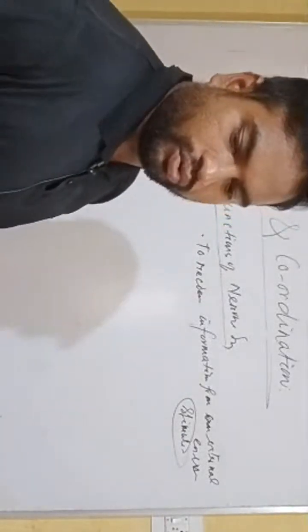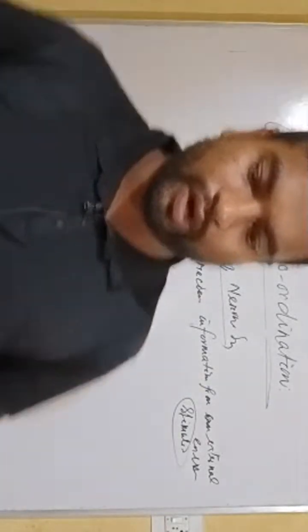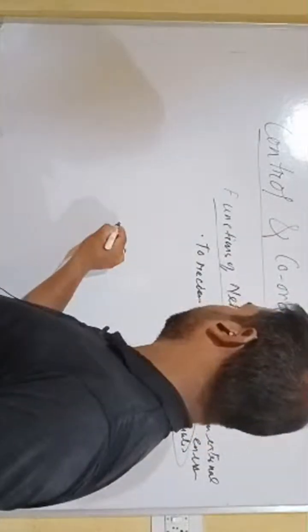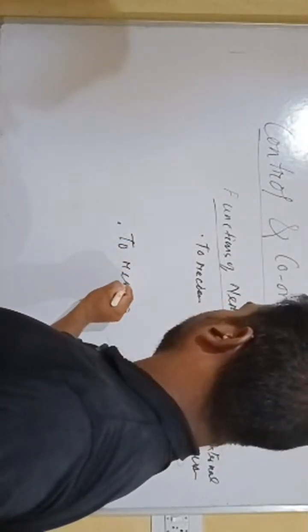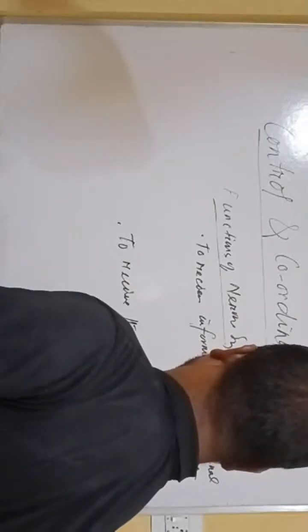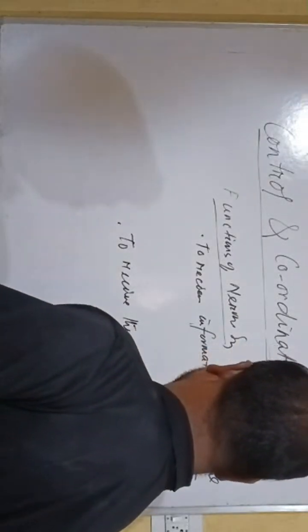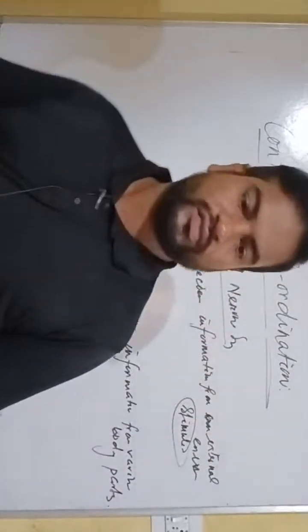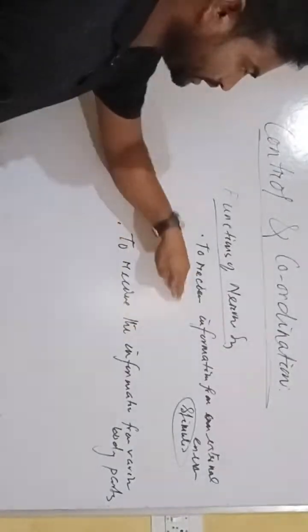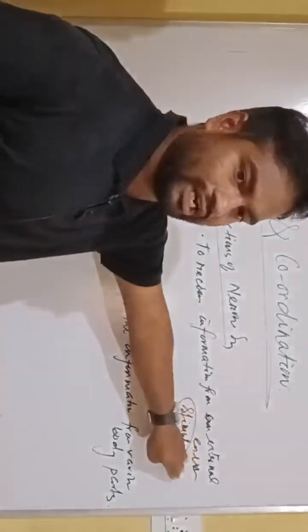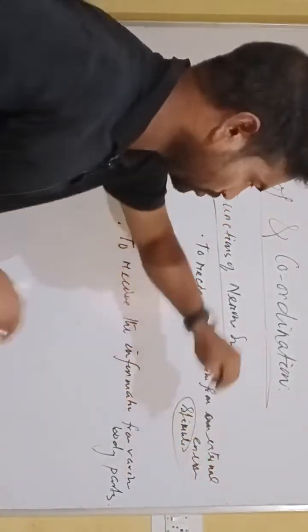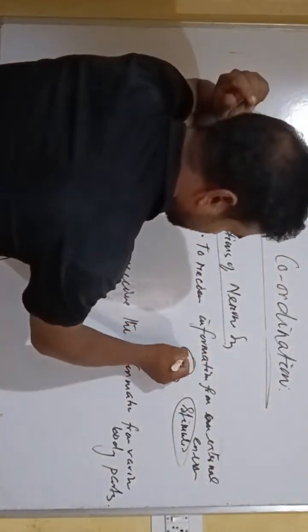Secondly, to receive the information from various body parts. Firstly, to receive the information from an external environment: suppose here is a hot plate.